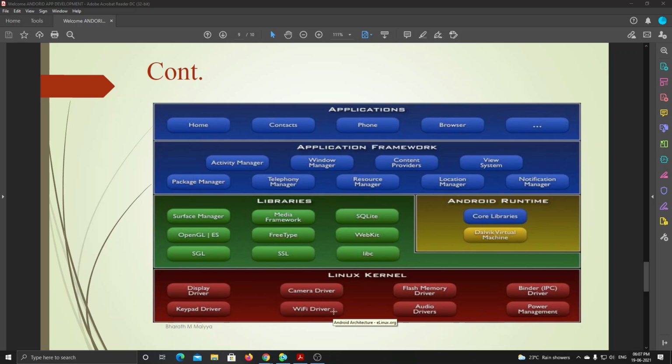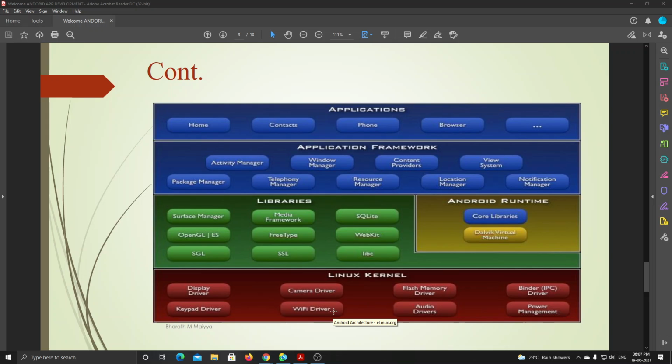What is a Wi-Fi driver? If you want to receive a Wi-Fi signal, you want some receiver in your phone, like antennas, but small parts. It receives the signal through the antenna and converts that signal into software, in basic words, analog to digital.